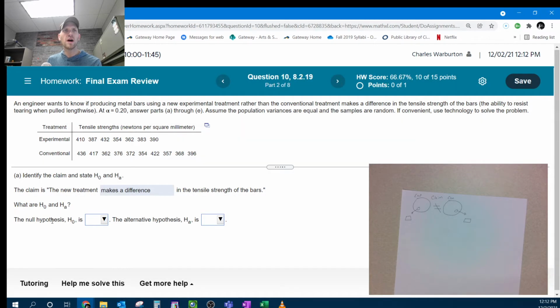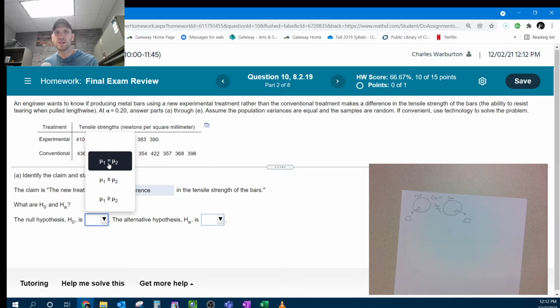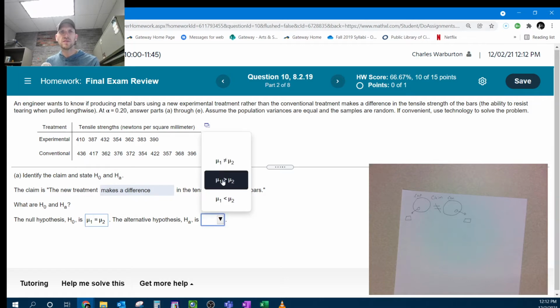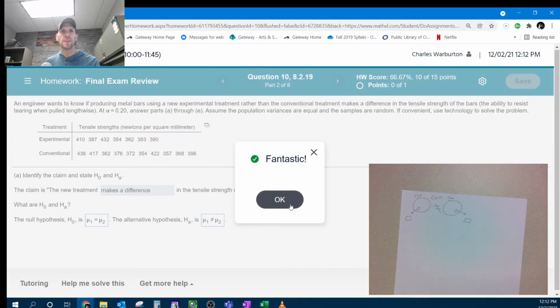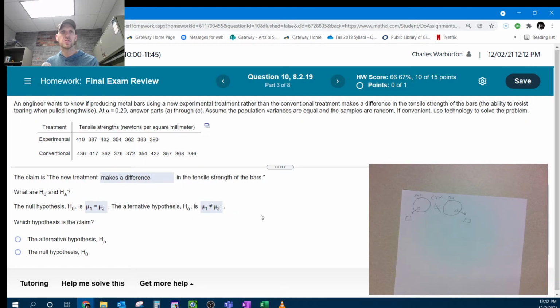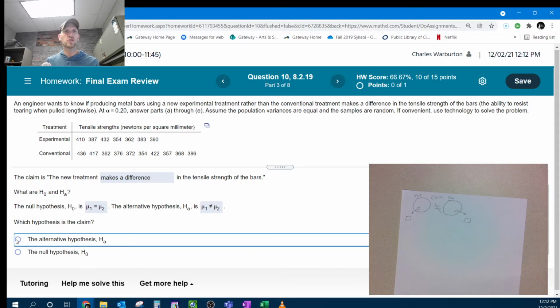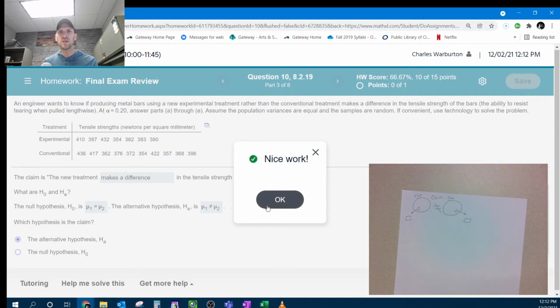So the null hypothesis is that, remember, the null hypothesis always has a statement of equality. The alternative says that they're not equal. So what's the claim? If it makes a difference, that means that they're not equal, right? So if they're not equal, that means that the claim is the alternative hypothesis. If it makes a difference, they're not equal.